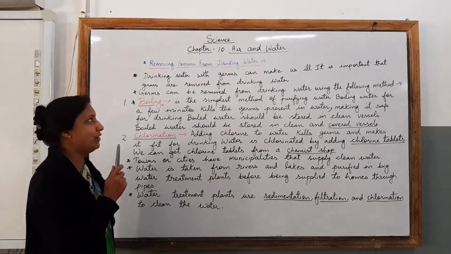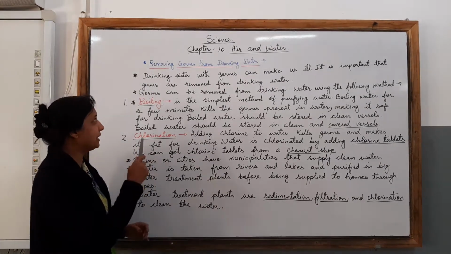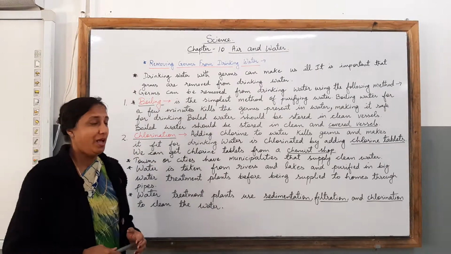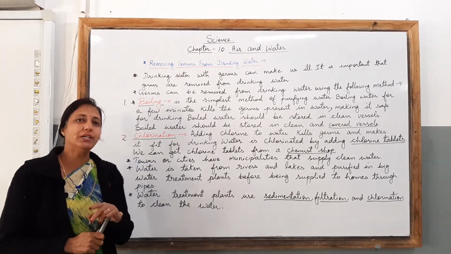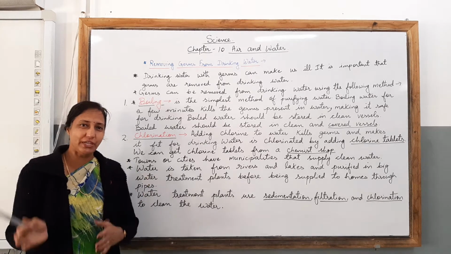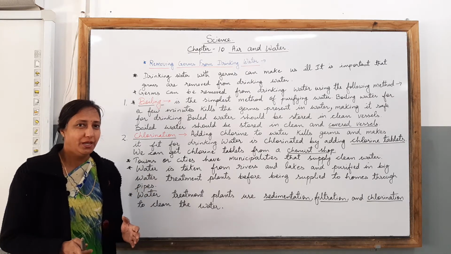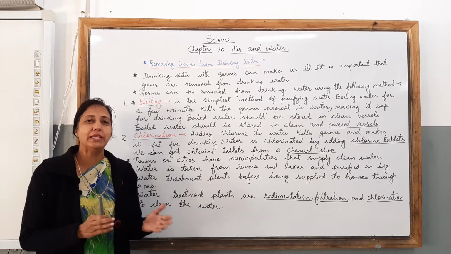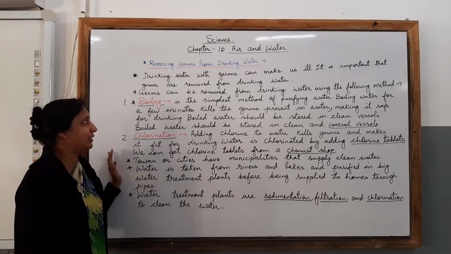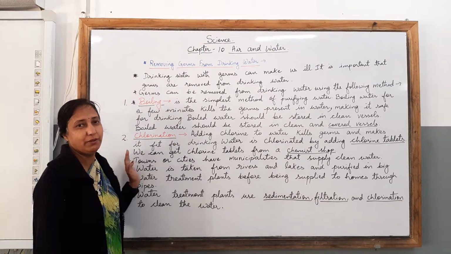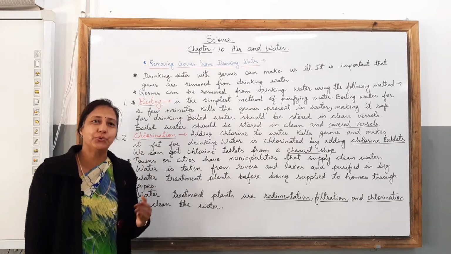10, that is air and water. We are going to go with the last topic of the chapter, that is removing germs from drinking water. As in my previous class children, we have covered the topic water, and in that you have learned about some of the insoluble impurities in water and some of the soluble impurities present in water. So you learned the different ways of removing these kind of impurities from the water. But in today's class children, you are going to learn simple methods of removing germs from the water so that it becomes suitable for you to drink.